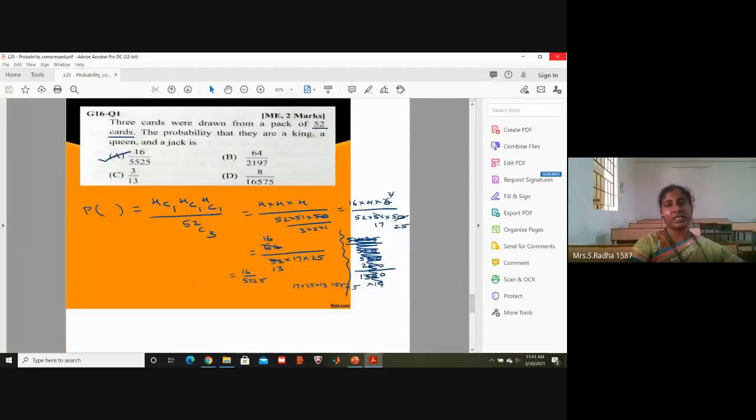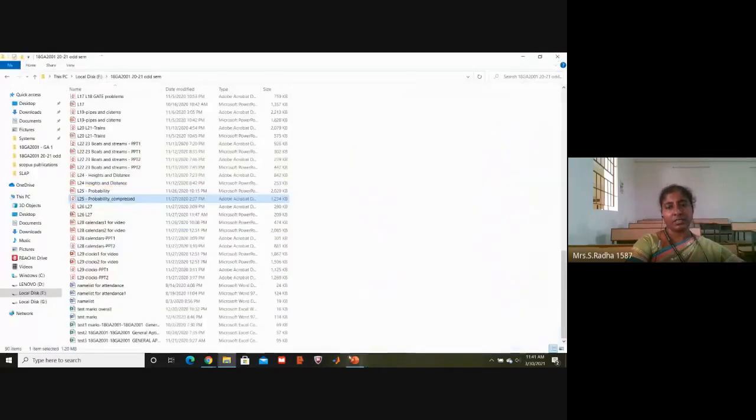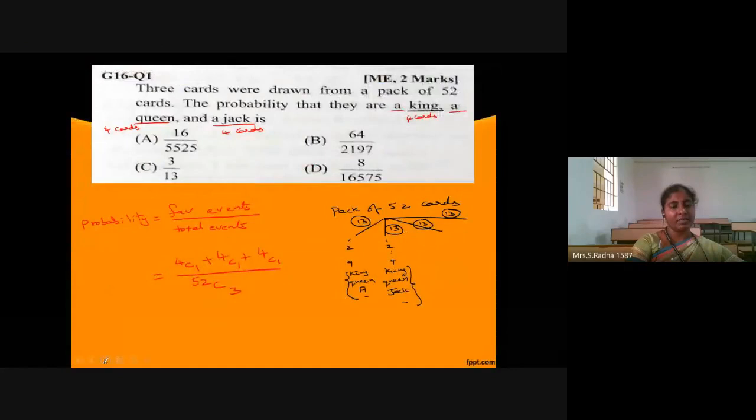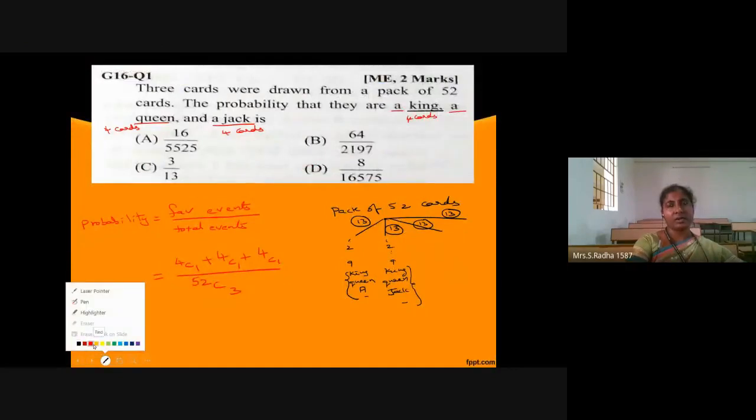Okay, it is multiplication, not addition, because they are independent events. If they are not mutually exclusive, if such words are given in the question, you have to go with addition. Other than that, they are independent events.